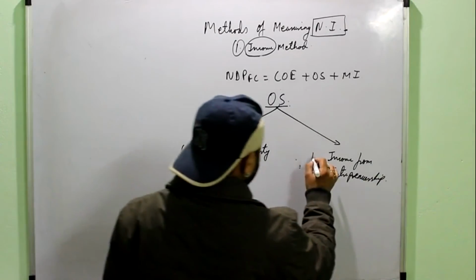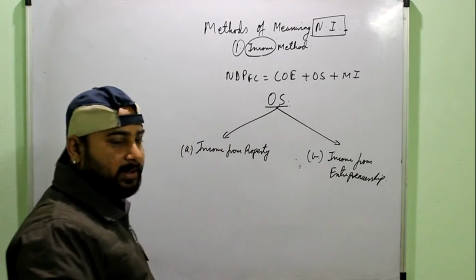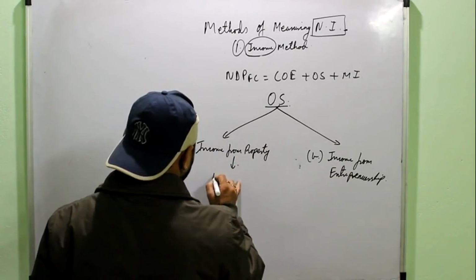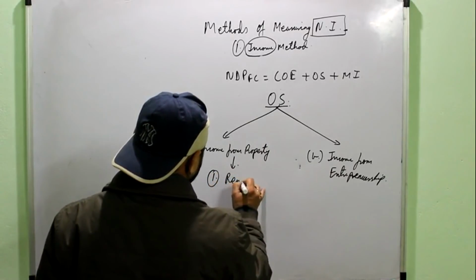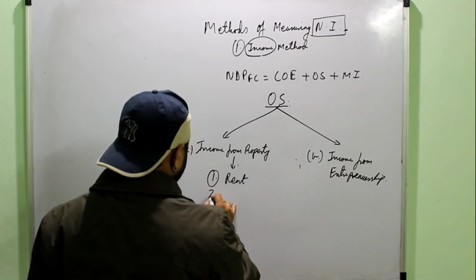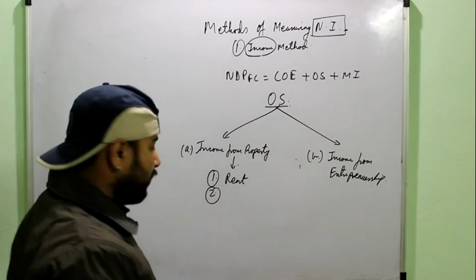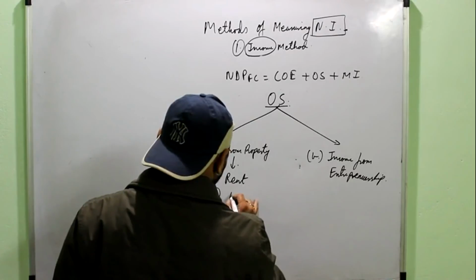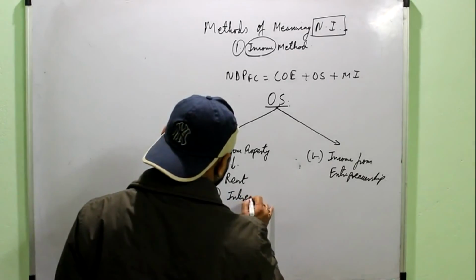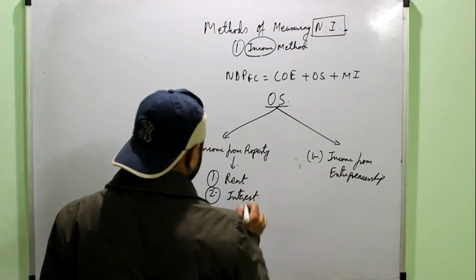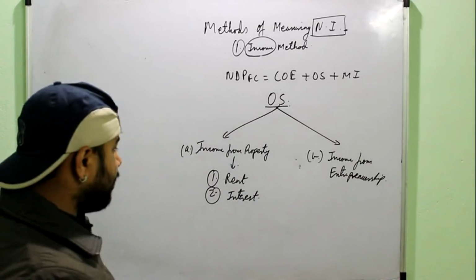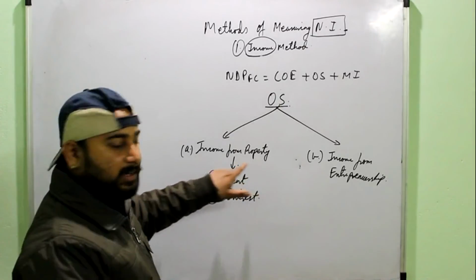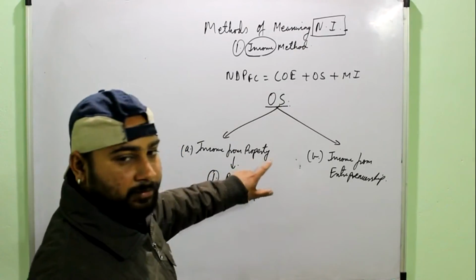So it means OS contains two things, income from the property and income from entrepreneurship. Under income from property, first of all we have the rent, which is generated from the land. If you have given your land to a firm, then you can generate rent from it. Second is interest. Interest is if you have given your money or your capital to a firm. Actually, your capital or your money is also your property. That's why it is under the head of income from property.